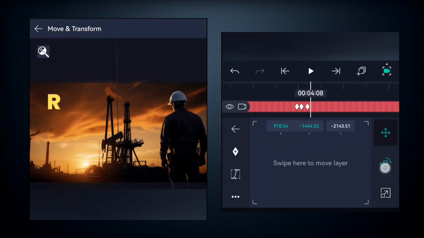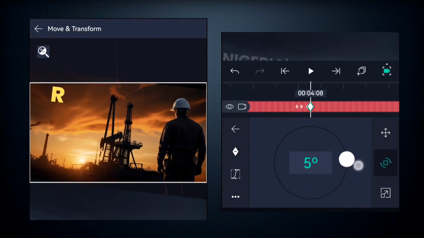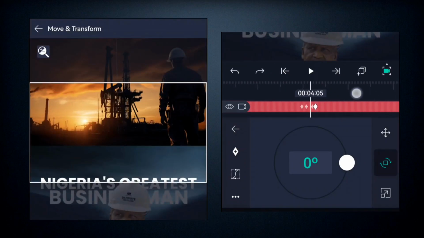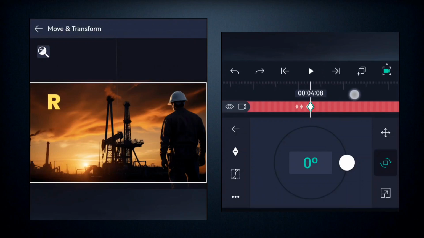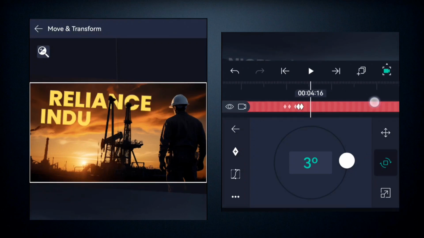So at this point, we add a keyframe and we're going to move a little bit. No, it's going to be at 0 at the first keyframe, right? It's going to be at 0 at the first keyframe. So I have to remove this one. Okay, it's going to be at 0. So on this second keyframe, you add another keyframe and you move it to +3 like this, and then you move again to another point right here.